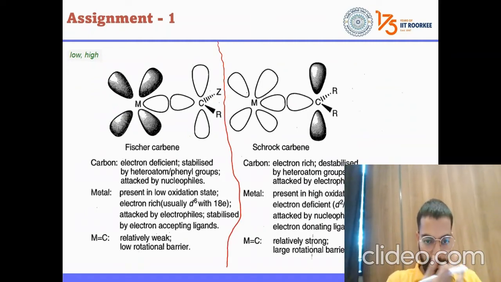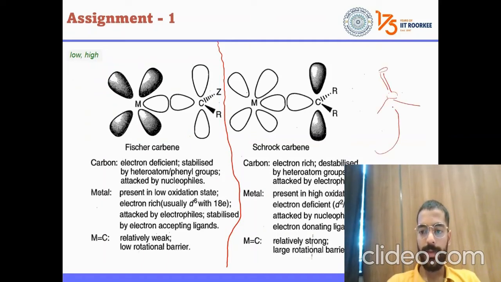The carbon, generally electron deficient in Fischer, is stabilized by heteroatoms like the phenyl groups. It will generally be attacked by nucleophiles because it is electron deficient. Electron deficient means whenever there is a carbonyl, this carbon gets deficient, right? Nucleophilic attack occurs here. Fine. So in this manner here also it will happen.